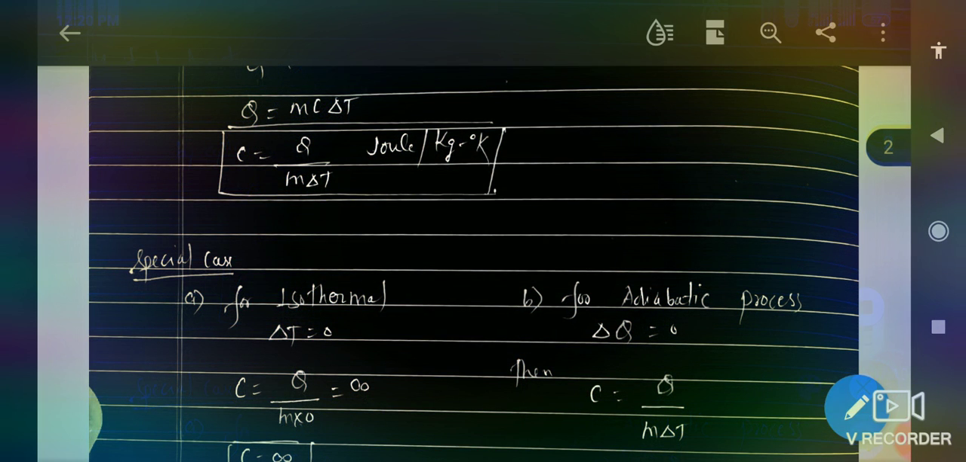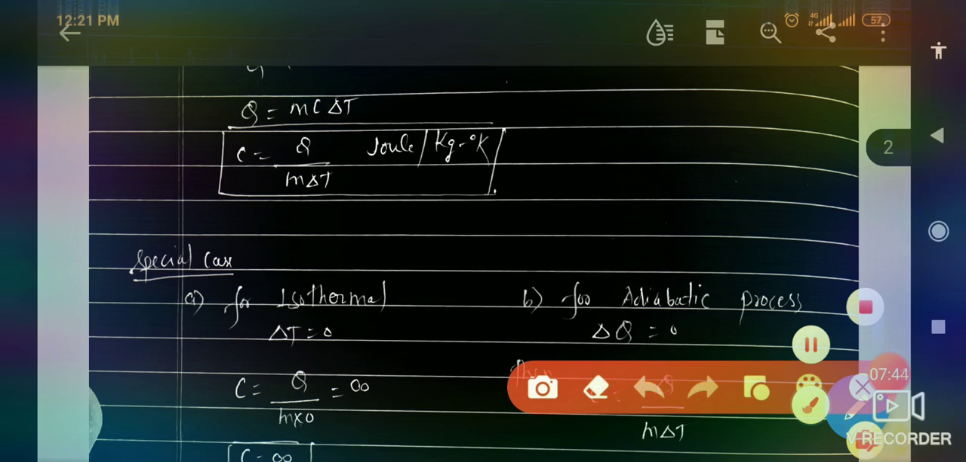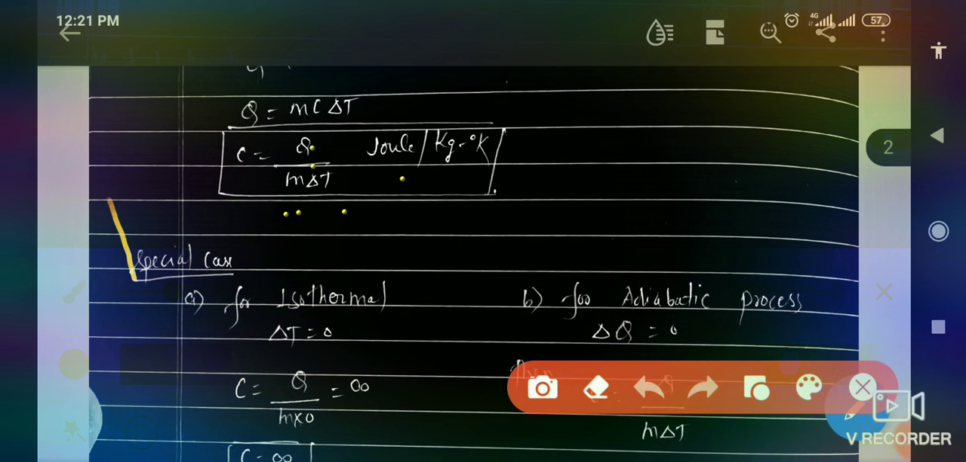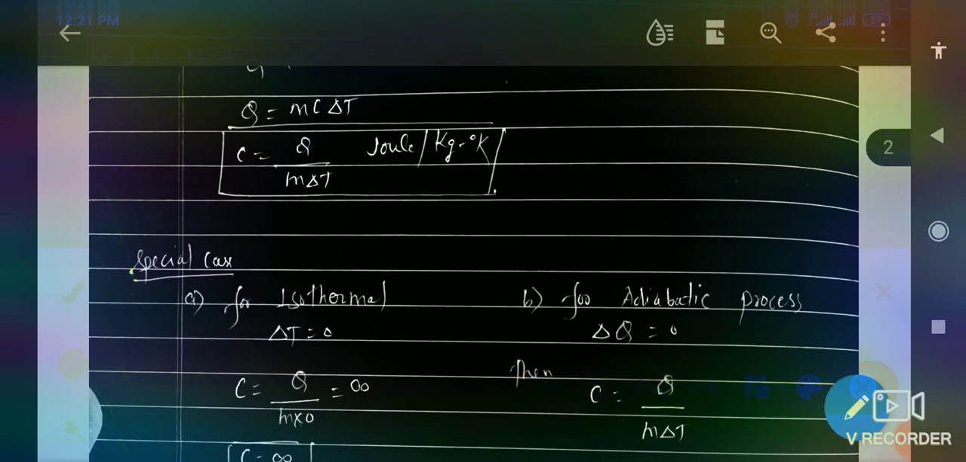Now, the unit of specific heat is the unit of Q over the unit of m multiplied by the unit of temperature. So the unit is joule per kg per Kelvin. I hope you know all this. These are small things for students who are just preparing for the technical exam.